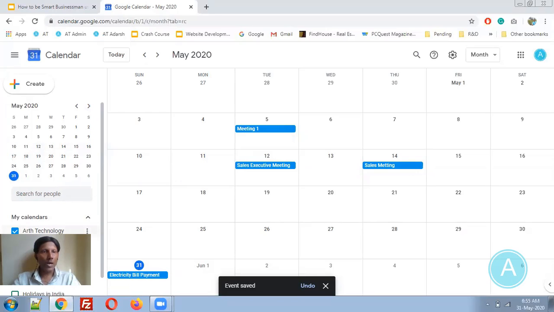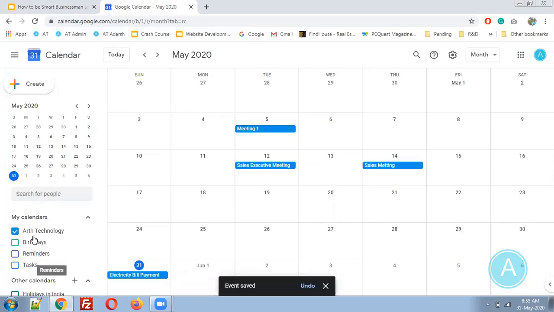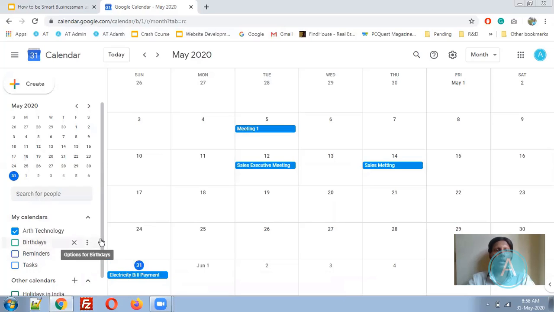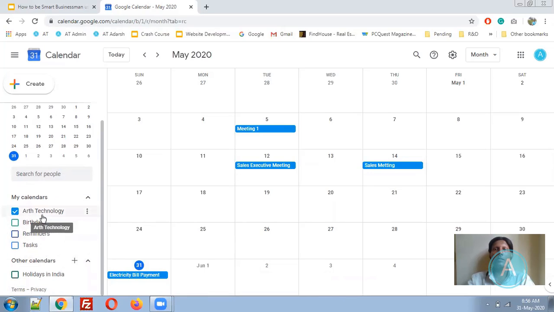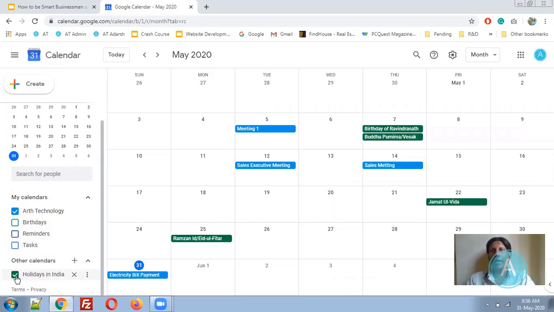Another option I would like to highlight to you. So here is one more option, here is a calendar. What does that calendar mean? Calendar means you can manage individual calendars. For example, one calendar is for your office, one calendar is for personal use, one calendar is for friends' birthday reminders, one is the general calendar. So you can manage multiple calendars over here. For example, I am clicking here on holidays in India, so automatically that calendar will be added into my calendar also. So you can add popular calendars that are freely available throughout Google Calendar.